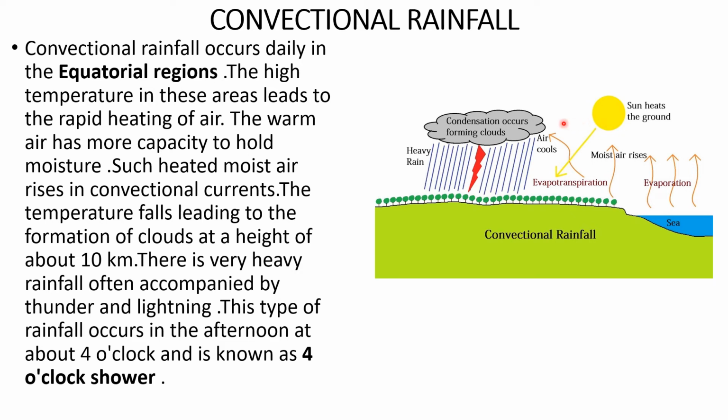As the moist air rises, it cools. This leads to condensation and formation of clouds at a height of about 10 kilometers. As a result, there is very heavy rainfall, often accompanied by thunder and lightning. This type of rainfall occurs in the afternoon at about 4 o'clock and is known as 4 o'clock shower.